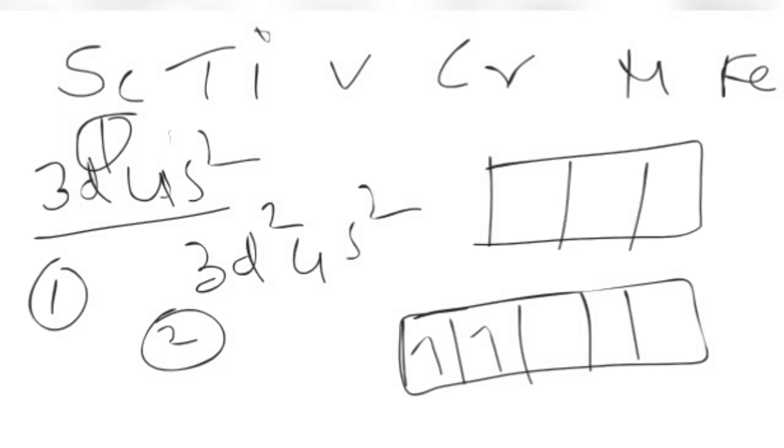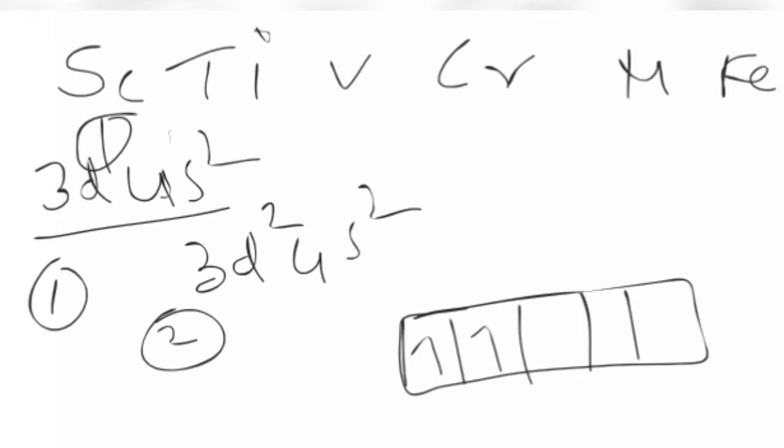If I have 2 electrons, you should not fill like this, this is a wrong method. What you have to do is fill like this: one electron, that means an unpaired electron, comes first. Then after filling those, you pair with the first electron, then the next one and then the next one. I hope you know this.